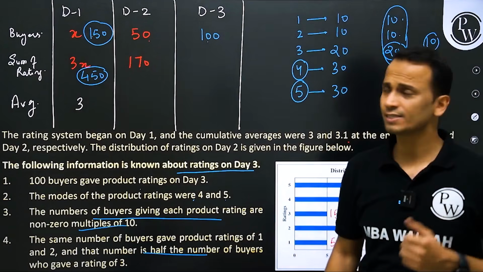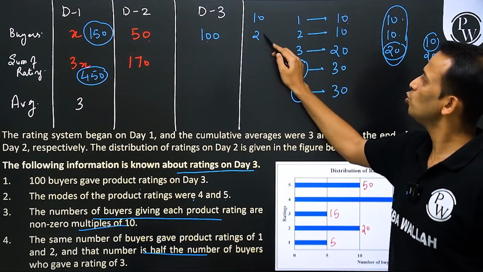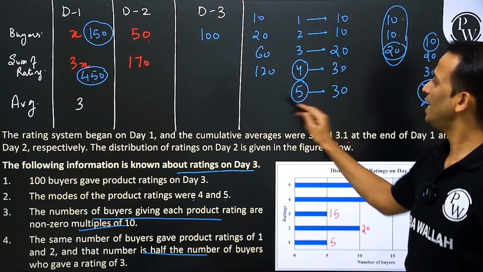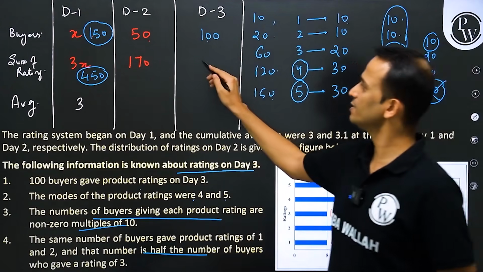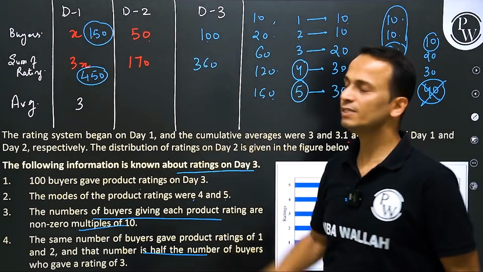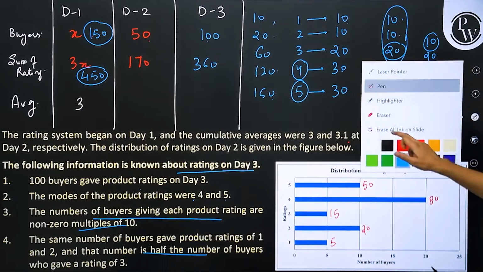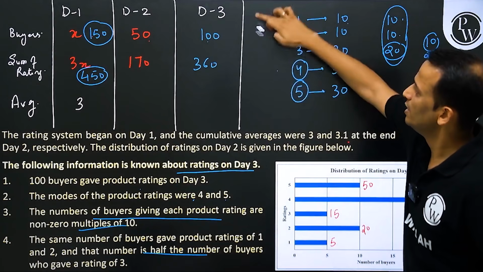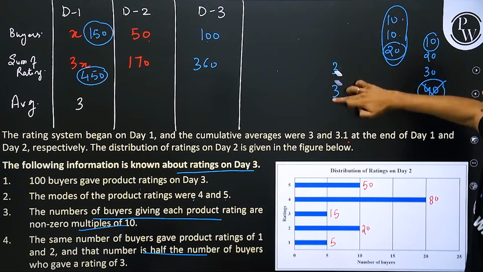So sum of the ratings, let's calculate. 10 into 1, 10. 10 into 2, 20. 20 into 3, 60. 120 and 150. So 270, 300, 360. So 360 is the sum in this case. All right, that's it. The table is filled. We have got the values of day 3 as well. Now I'll erase this data and let's move on to the questions.